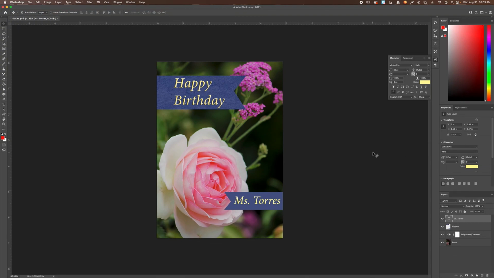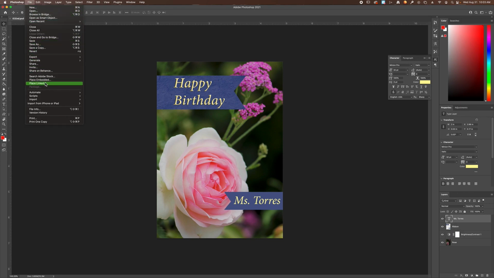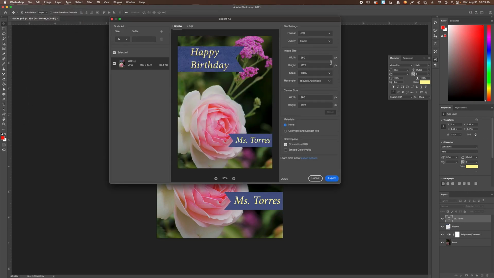When you're finished with your assignment for the birthday card, you're going to export it as a JPEG. The way that you do that is up here on the top left of your screen. You're going to go to File and then go down to Export, which is close to the center, and then you're going to go to Export As. Click on that. And then make sure that the format is set to JPEG.